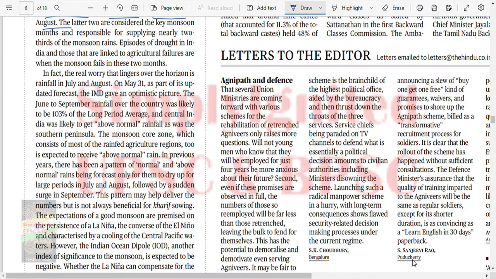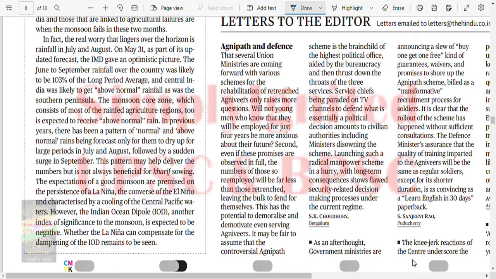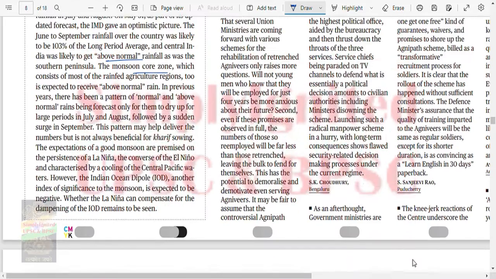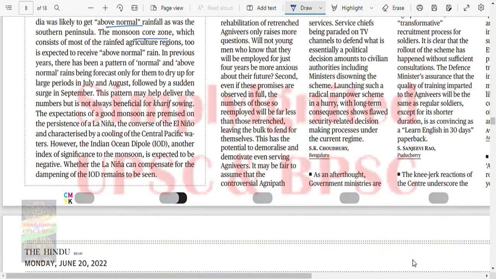So let's see. Given, up to the June to September rainfall over the country was likely to be 103%. Central India was likely to get above normal. The monsoon core zone, which consists of most of the rainfed area, too, is expected to receive above normal. In previous years, there has been a pattern of normal and above normal rains. The expectation of a good monsoon is premised on the persistence of La Nina, and concern over El Nino characteristics. However, IOD, another index of significance to monsoon, is expected to be negative. Whether La Nina can compensate for the dampening IOD remains to be seen.